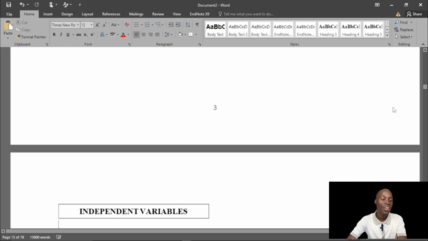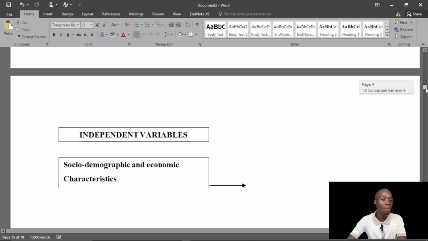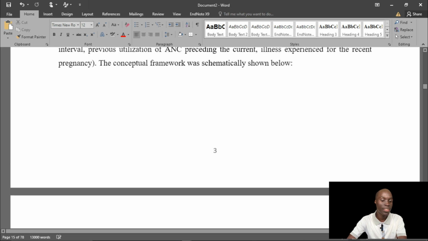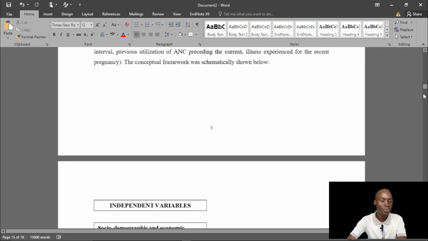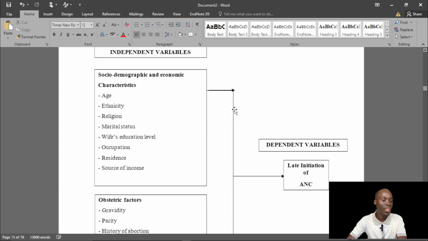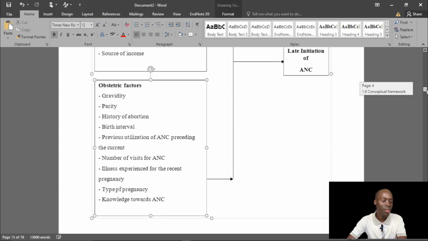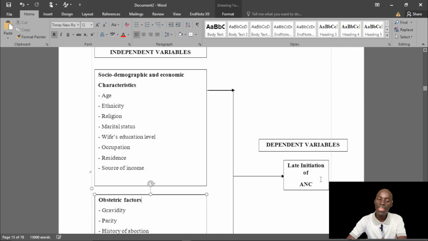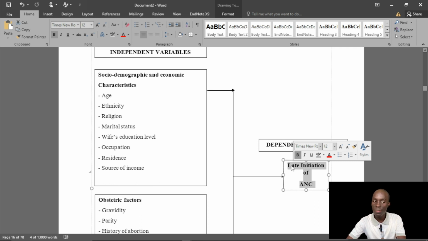Conceptual framework, let me just go straight to the figure. I can see this figure is showing different factors, social demographic, obstetric factors, and then late initiation. This is mixed up. You remember somewhere in our objectives, the person was talking about individual factors, health-related factors.